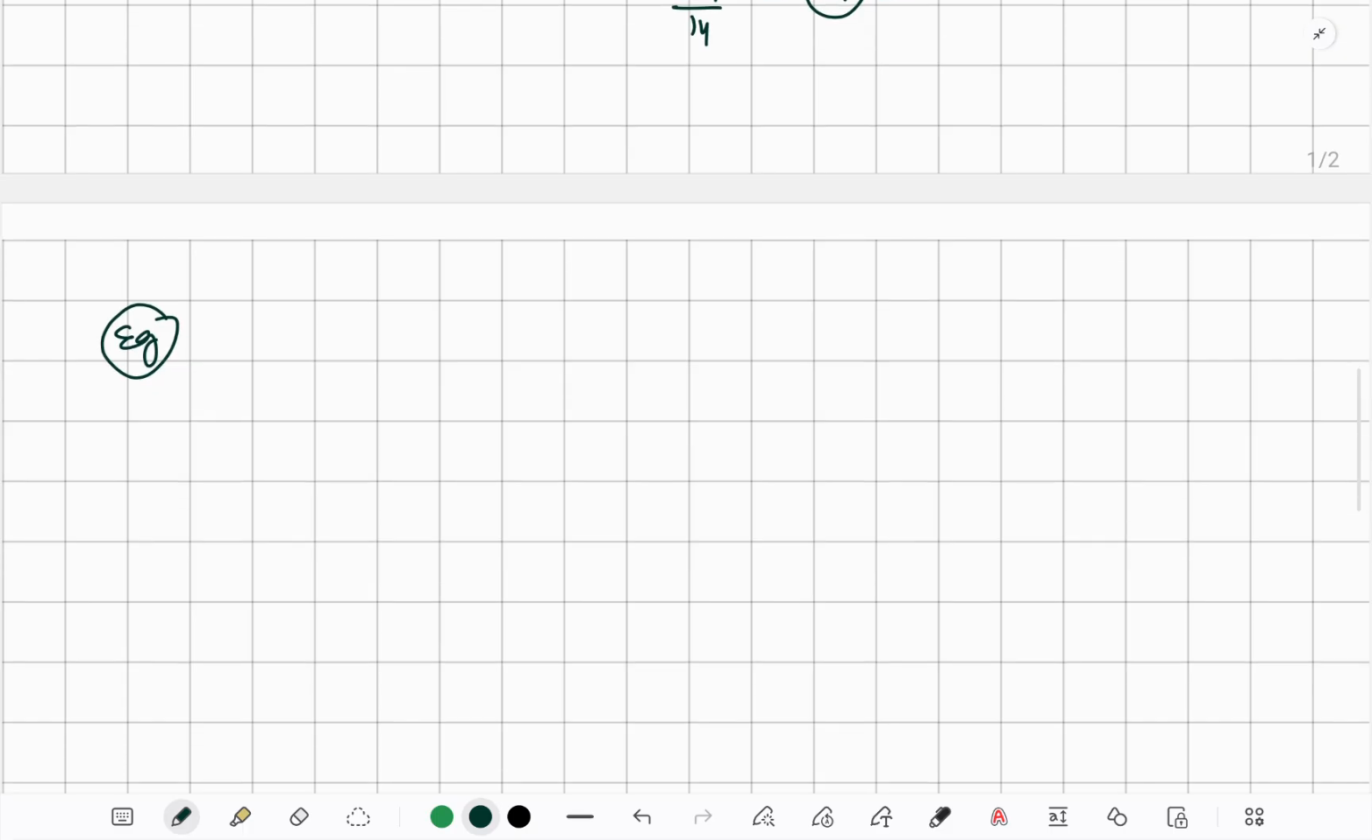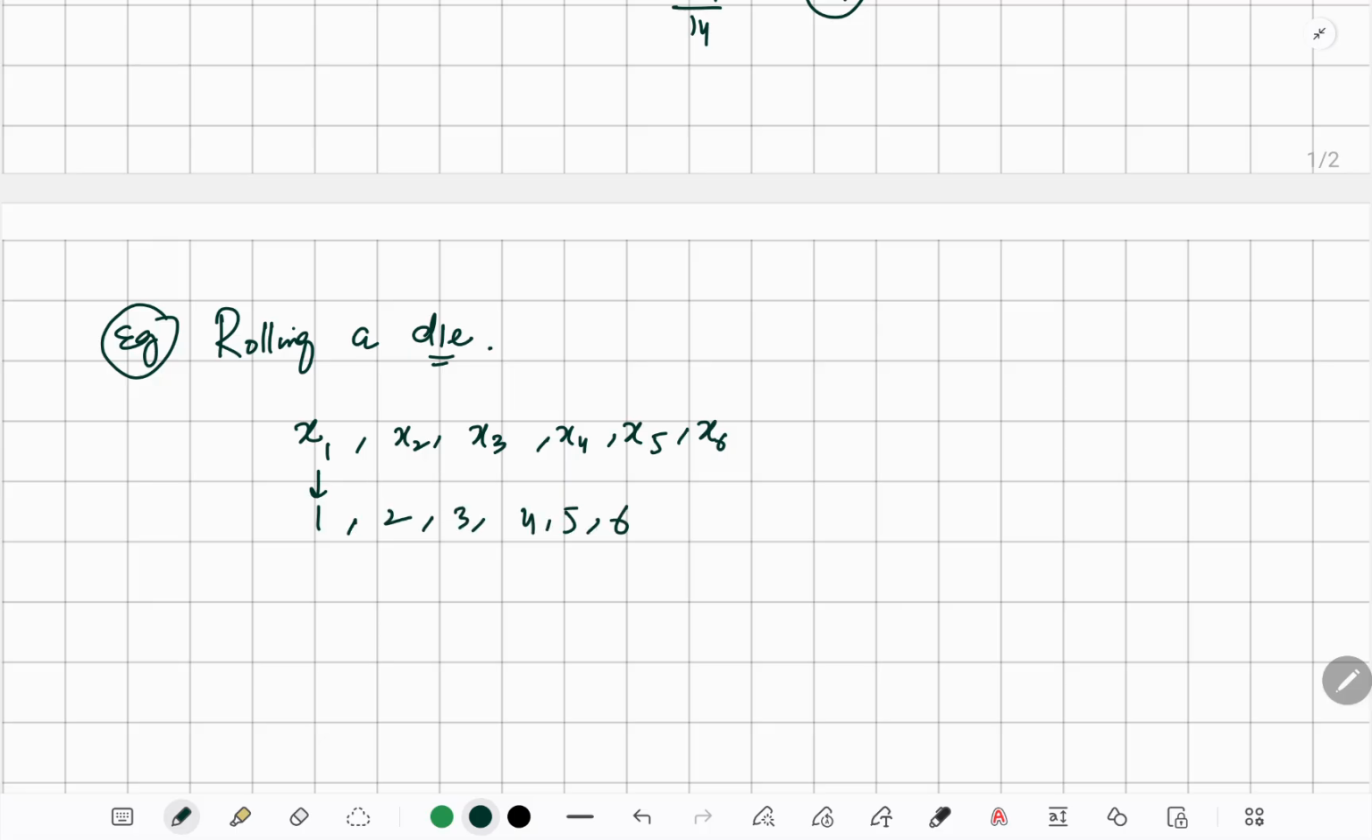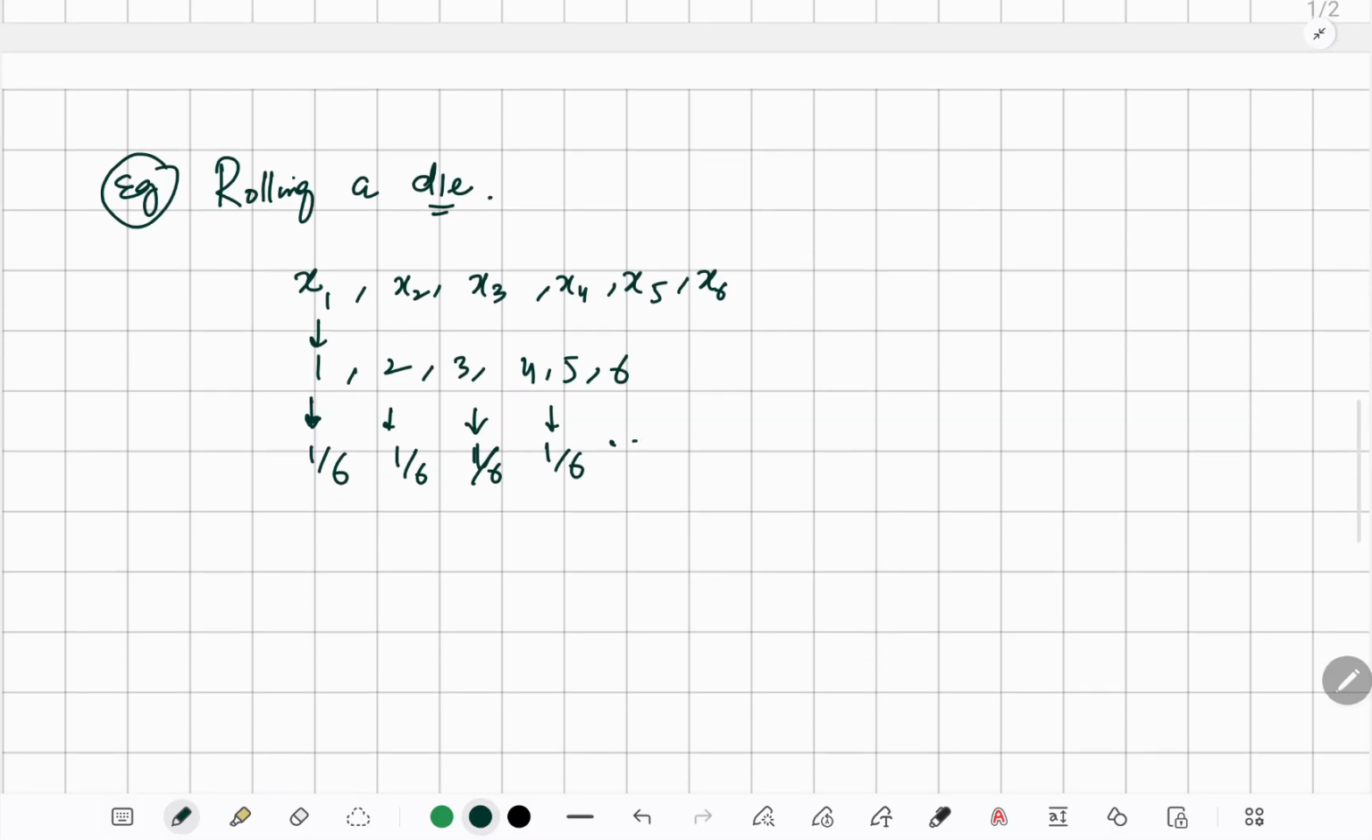Let's do another basic simple example. Let's do the example of rolling a die. So we have the x1 measurement, x2 measurement value, x3. There are only 6 possible values, 1 to 6. So basically this is 1, 2, 3, 4, 5, 6, and each has a probability of 1 by 6, and we know each has a probability of 1 by 6.